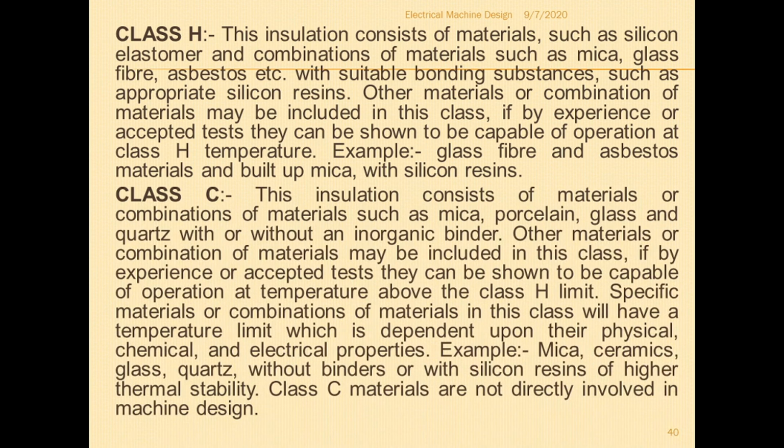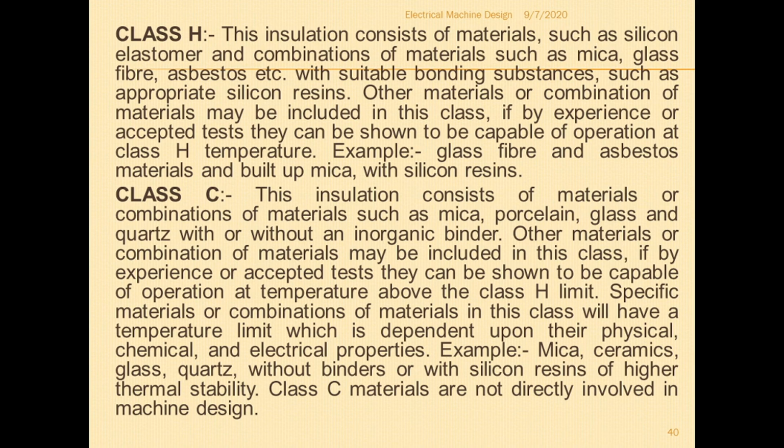Next, class C. This insulation consists of materials or combination of materials such as mica, porcelain, glass and quartz with or without inorganic binder. Other materials or combination of materials may be included in this class if by experience or accepted test they can be shown to be capable of operation at temperature above the class H limit. So any other materials which are able to withstand temperature above class H belong to the class C group.